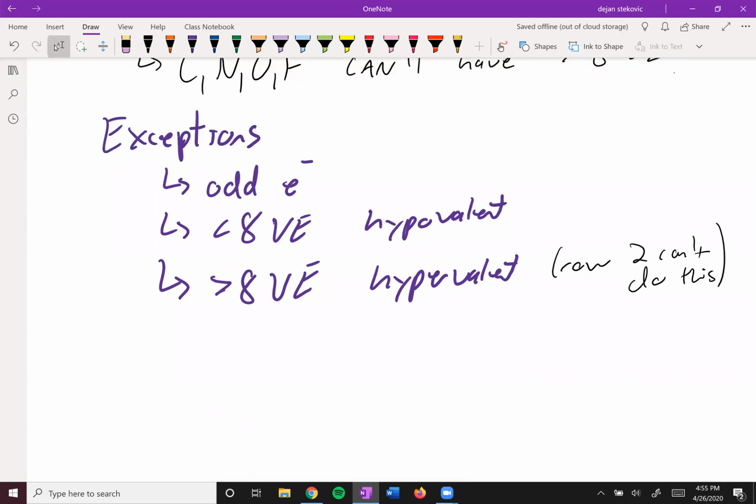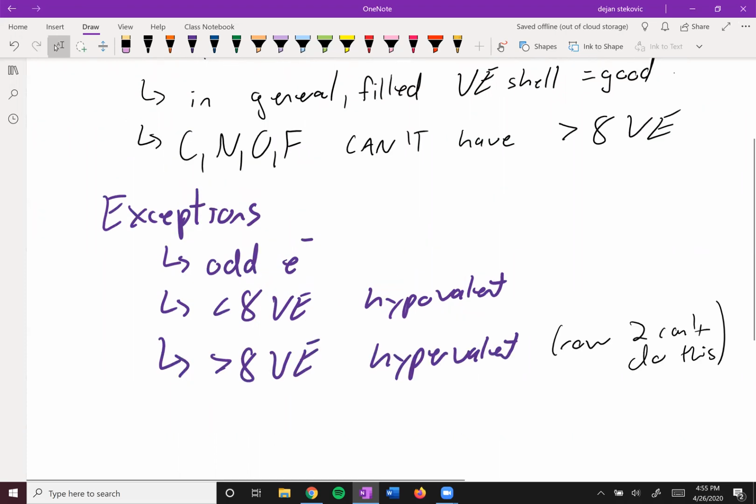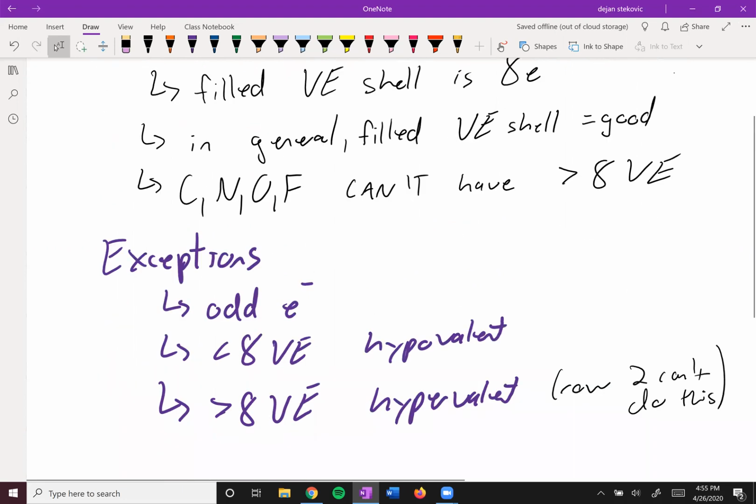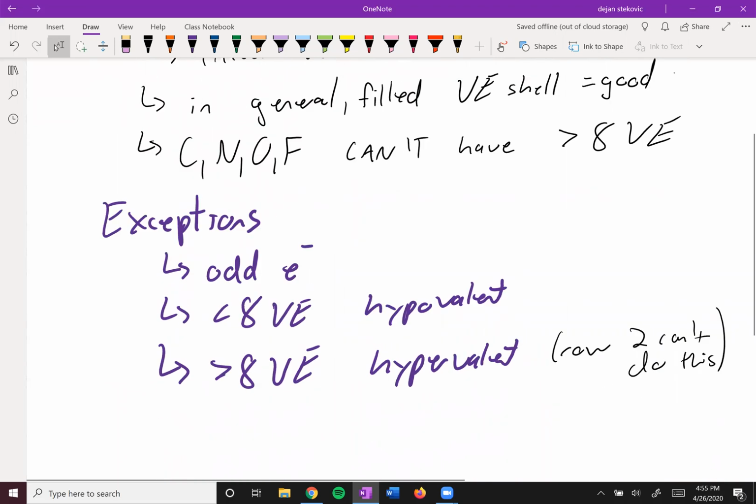And so you might be frustrated, learning kind of a rule and then learning exceptions. But remember, this is just a model. And at the end of the day, nature kind of tells us what can and can't happen. And we just have to accept it and adjust our model accordingly. So we'll take a look into each one of these exceptions.